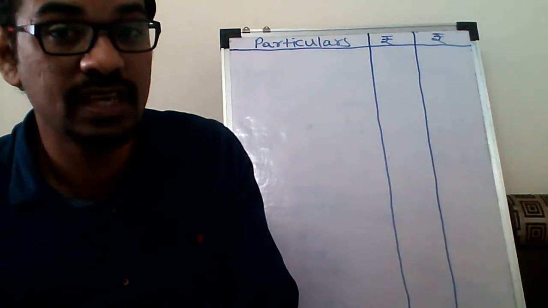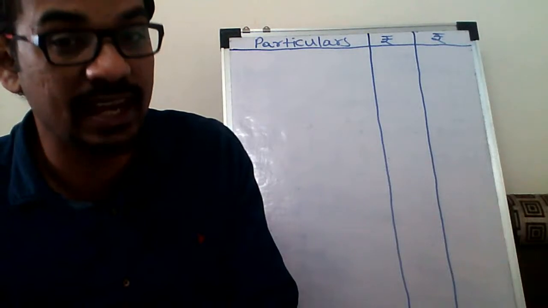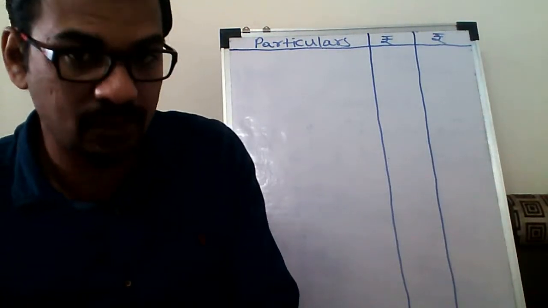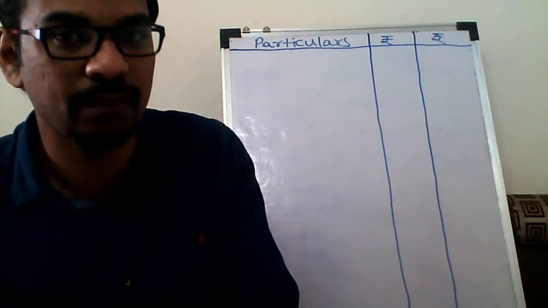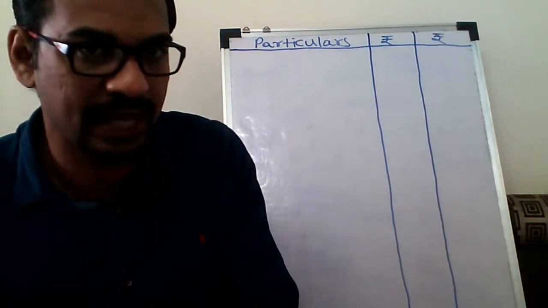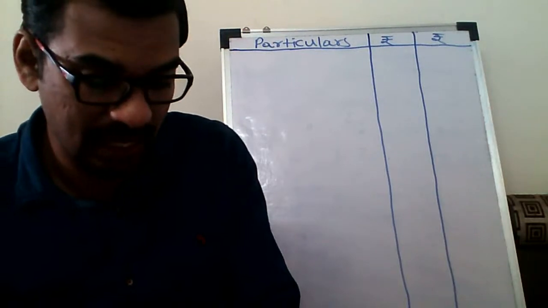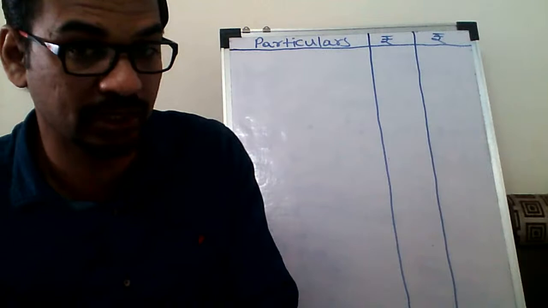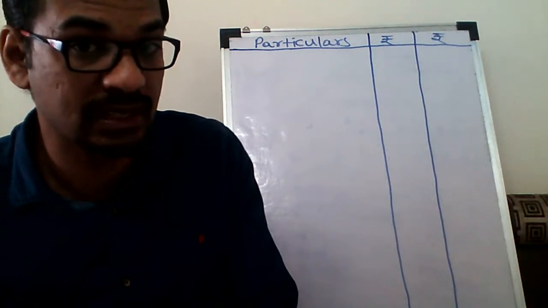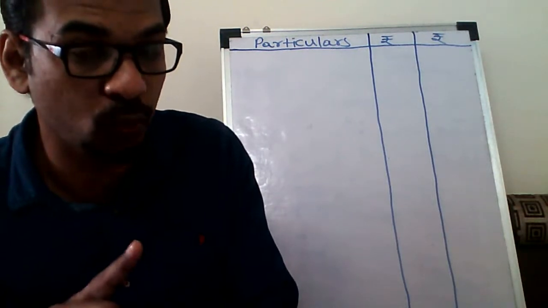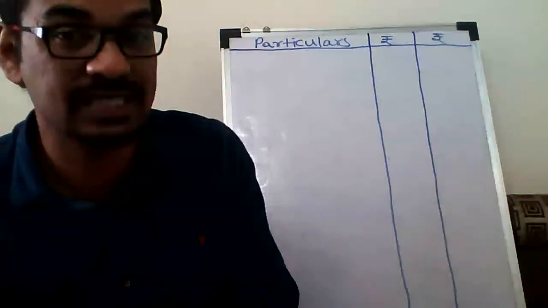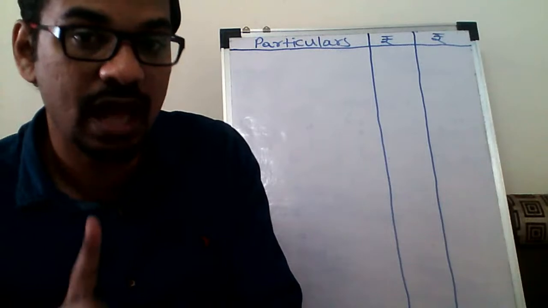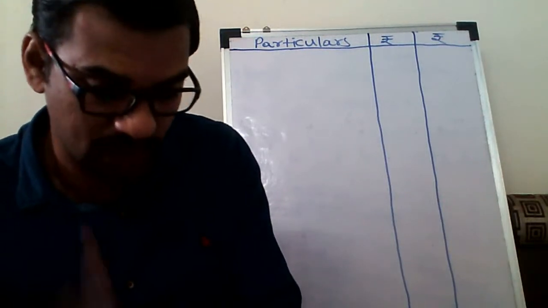The employees who are staying in a rented house are provided this allowance by the employer, and it is partly taxable and partly exempted. Now, there are three conditions for the exemption. The amount from these three conditions which is lowest is treated as exempted. Condition number one is the actual house rent allowance received.